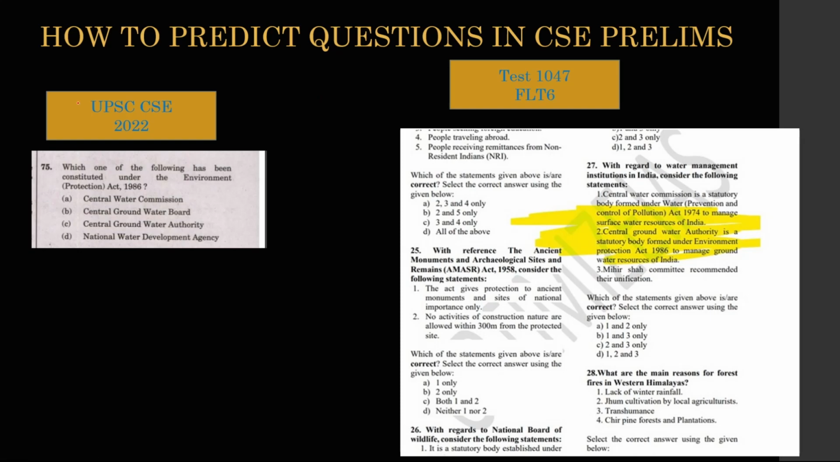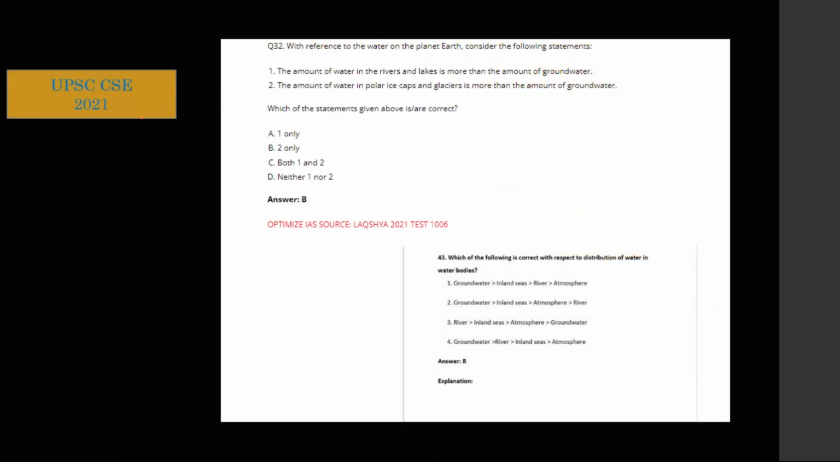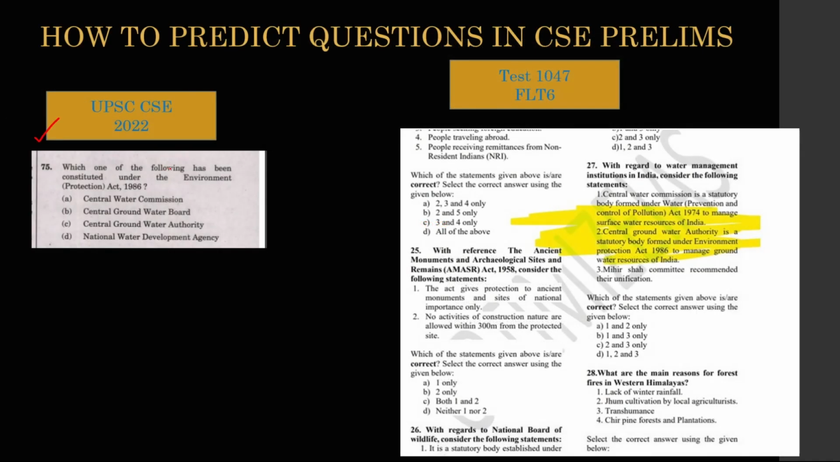So I have picked two questions, one from the CSE 2022 and the other from the CSE 2021, and one current affairs item, and I'll tell you how I predicted both the questions in the last 2 years. Guys, this is the 2022 question. Which one of the following have been constituted under the Environment Protection Act 1986? You can see here the same question I had asked in test number 1047, which is the FLT, full length test 6. You can see here question number 27.